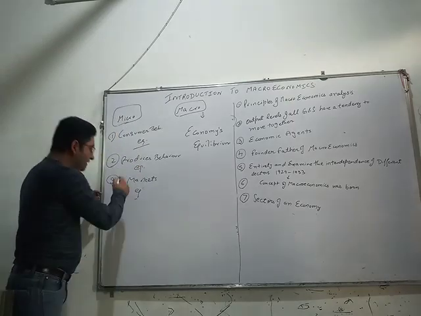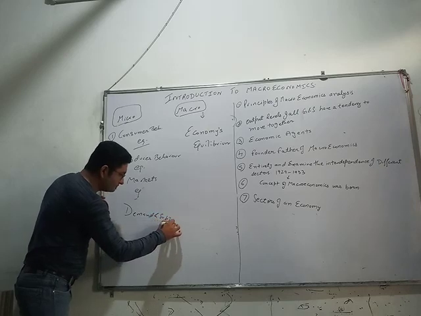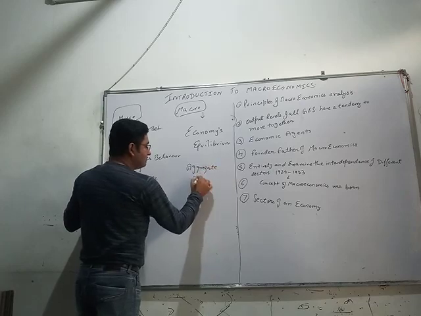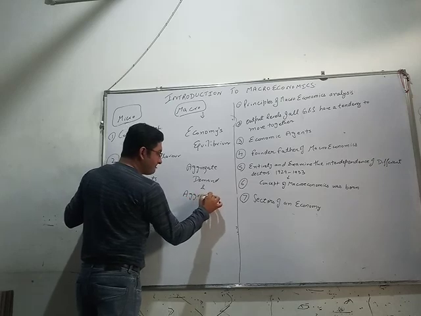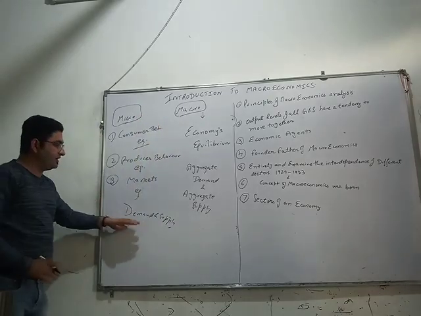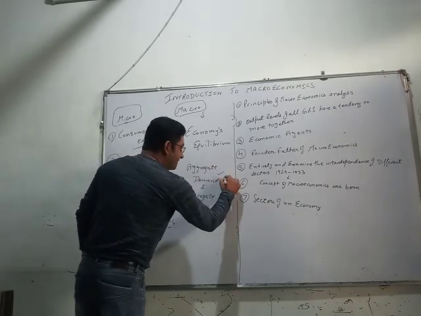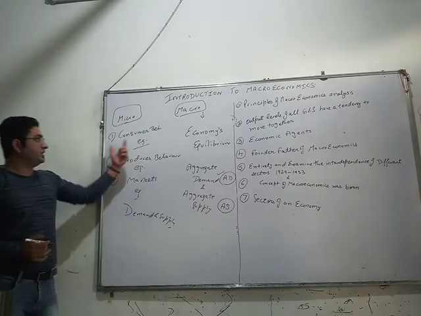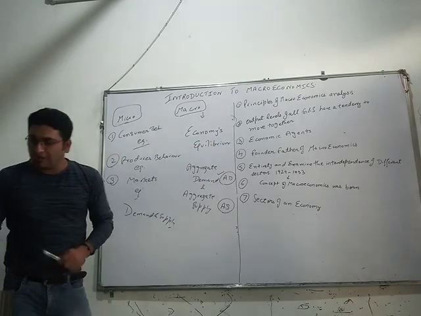For example, here we studied demand and supply. Here we will study aggregate demand and aggregate supply. I repeat, in microeconomics we studied demand and supply. Now in macroeconomics we will study aggregate demand and aggregate supply. Here we studied consumer, producer and market equilibrium. Here we will study economy's equilibrium.